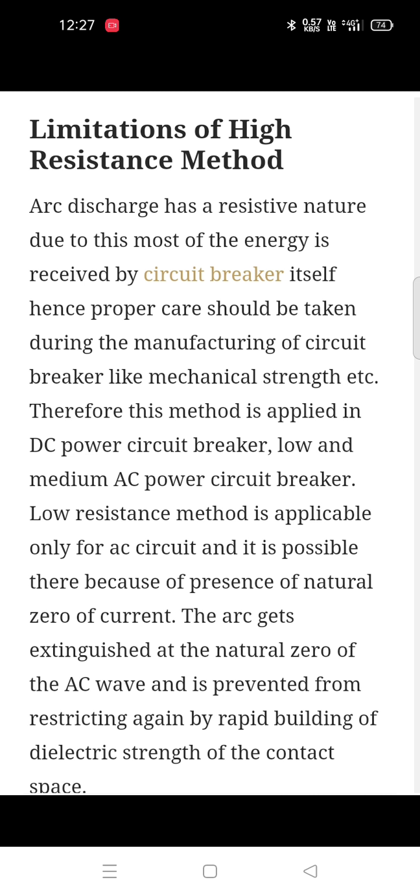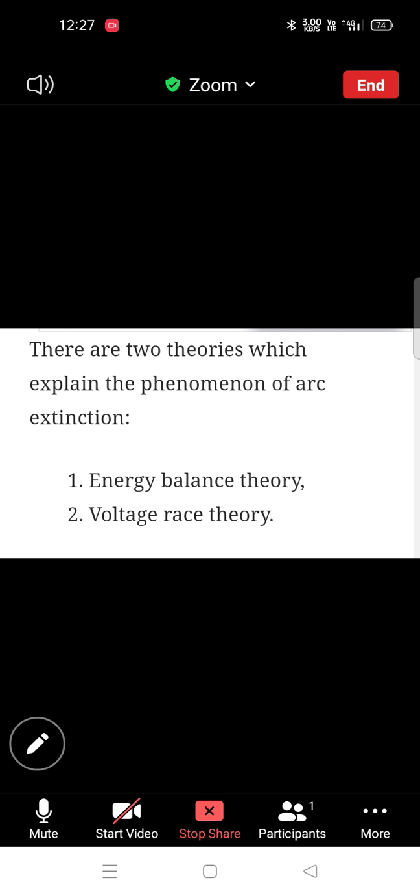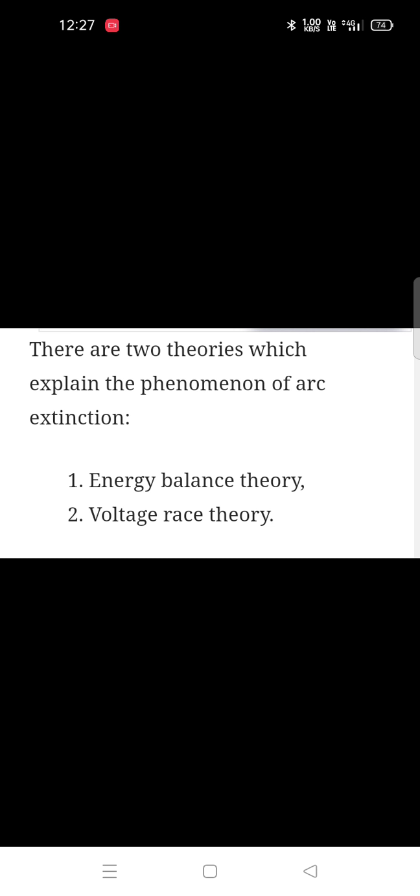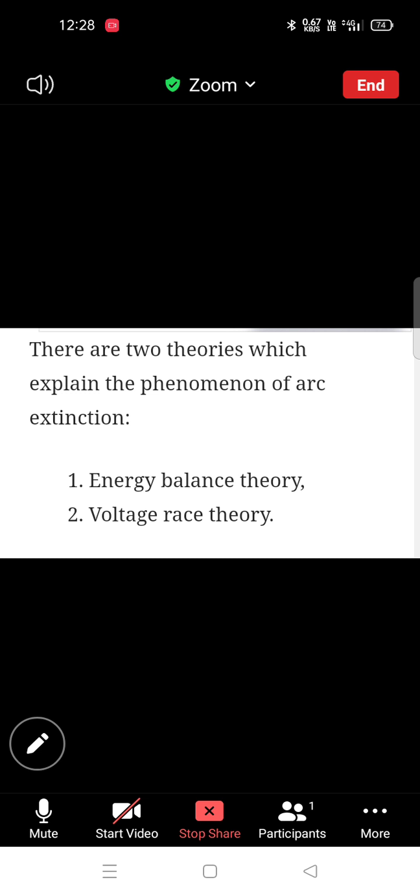We can use that method only in low and medium AC power circuit breakers, and for high power circuit breakers we use the low resistance method, the zero current interruption method, where in AC the natural zero current occurs. Now for the low resistance method there are two theories: first is the energy balance theory and second is the voltage rise theory.